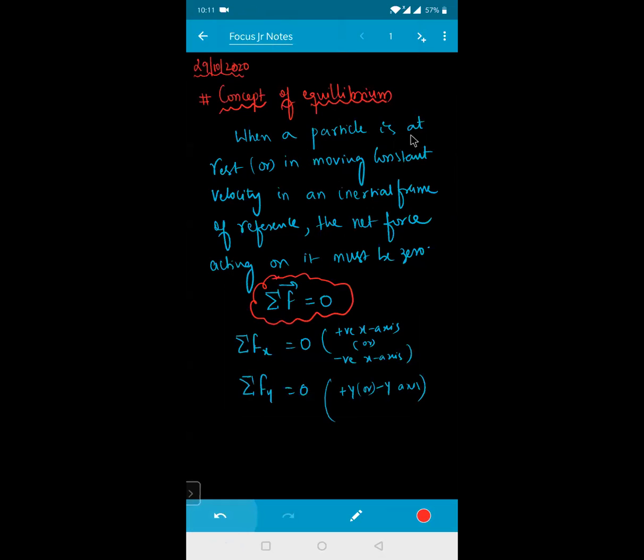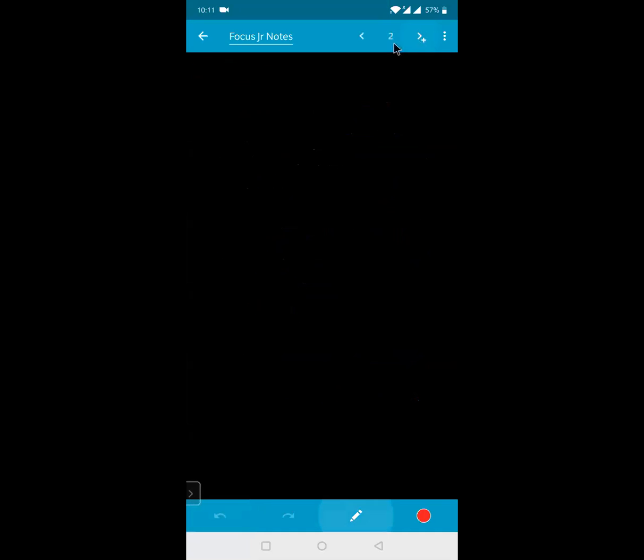So whenever a particle is at rest or moving with a constant velocity in an inertial frame of reference, the net force acting on it must be equal to 0. That means F net must be equal to 0. It may be along the x-axis, both positive and negative, and along the y-axis, both positive and negative. Is it clear for everyone? Yes. Is the definition of equilibrium clear?